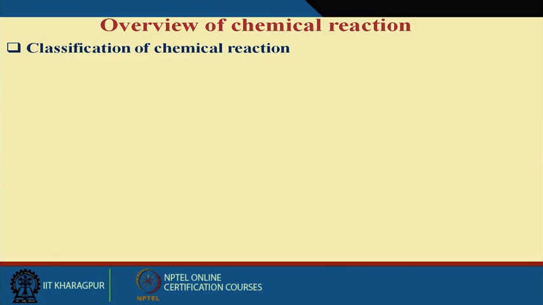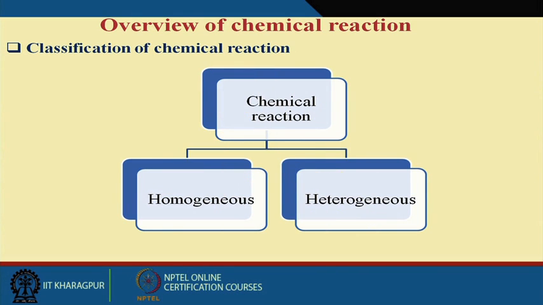So today I want to discuss chemical reaction kinetics. These reactions usually take place in a reactor, and a reactor is basically a vessel where the chemical reaction takes place. A bioreactor is basically a vessel in which the reaction takes place in the presence of biomolecules. First, I want to give an overall classification of chemical reactions. All chemical reactions can be classified into two different classes.